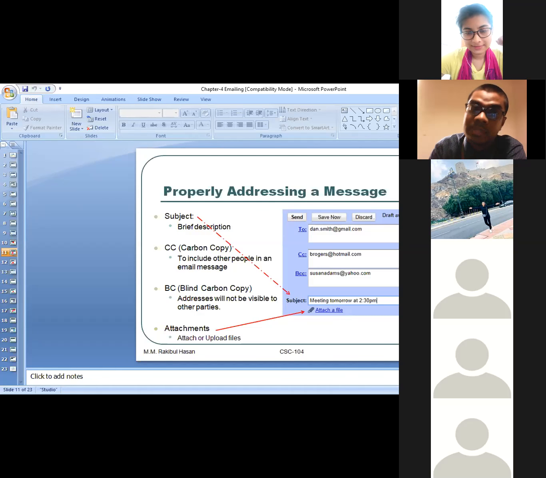CC. That means Hafiz is sending the email to Sanjida and Mahin, and Hafiz is giving concern to Nakib. He is basically notifying Nakib that your 2 employees are not coming to the office on time. So if Hafiz writes down Nakib's email in the To section also, then what will happen?